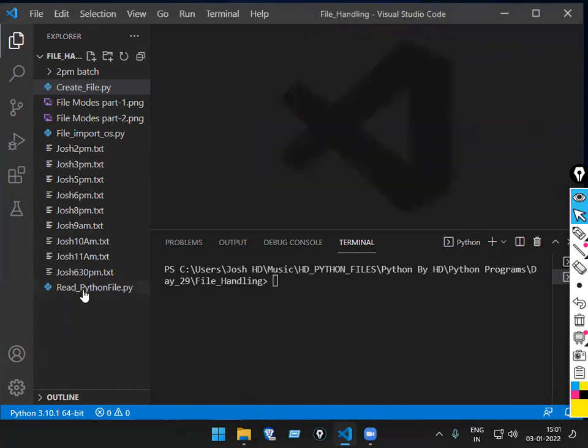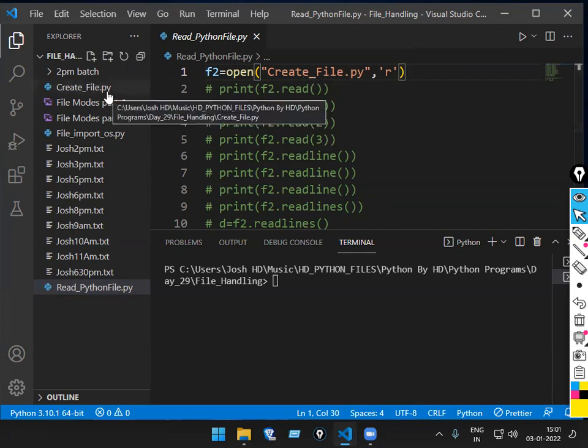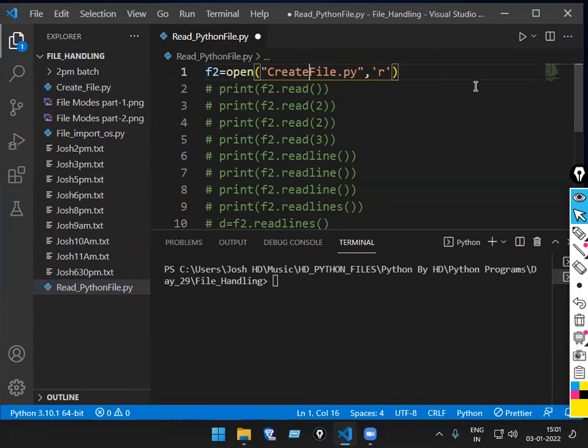Okay, so I'm opening the file now, read python file.py. First of all, I've taken a variable called f2. You can take any variable name. Now open. Is there any file called create_file.py there? Check once. They're not there. But do I have a file called just create file.py? I'm using r mode.